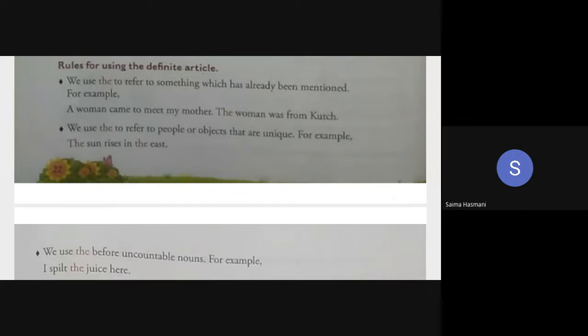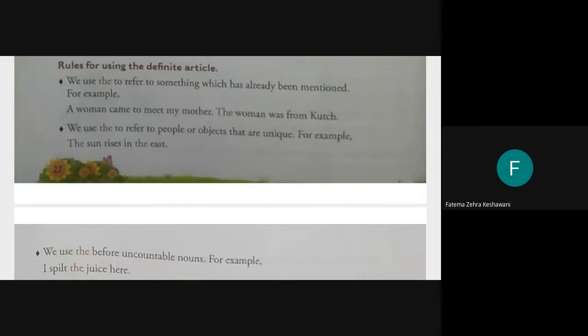Further, if I read the sentence, the sun rises in the east. Once again, we have the article over there, but it is written with the word east. Now, what is that east over here? Can anyone tell me what is the east over here? Direction. It's the name of a direction. So we know the four major directions, isn't it?